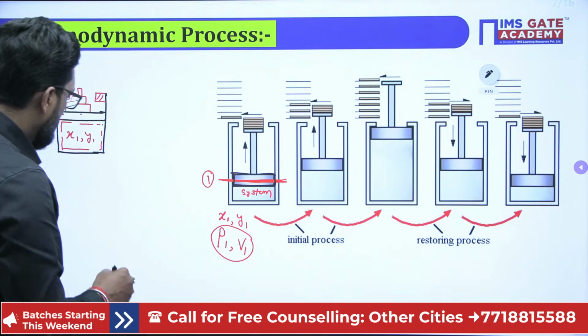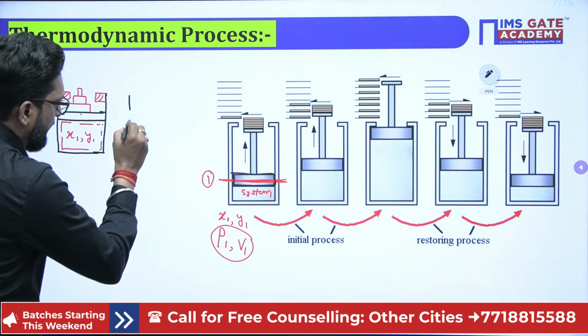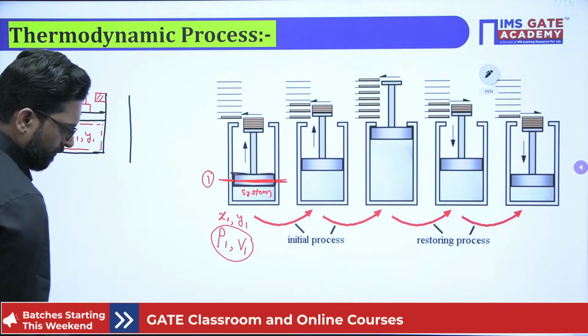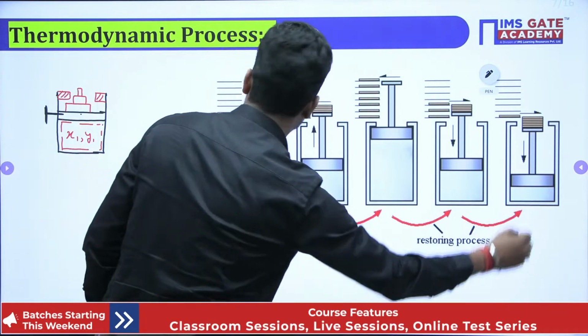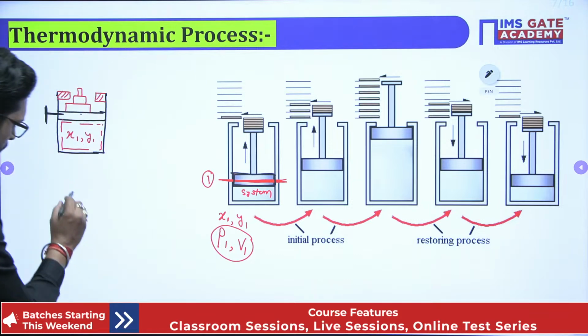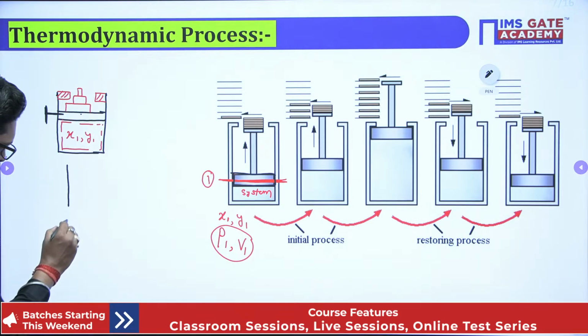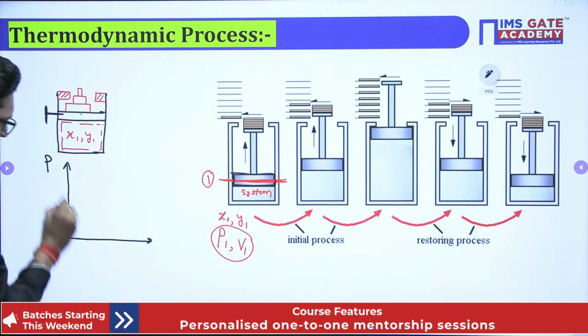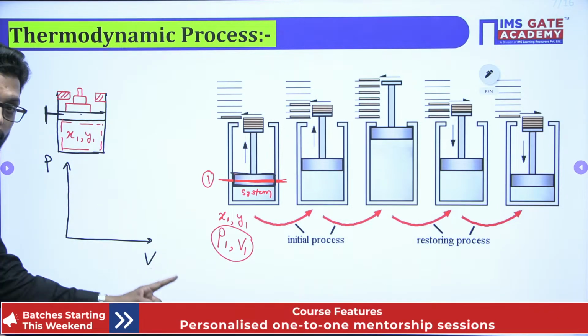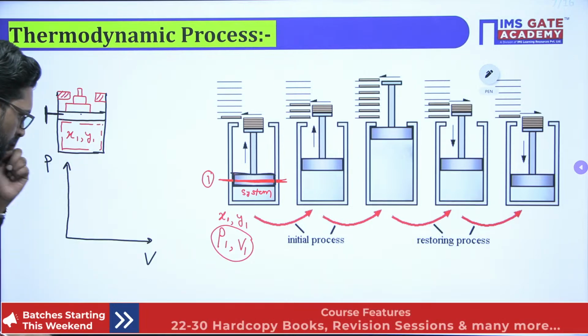So we have to draw a graph. Let's suppose this is your pressure P and this is your volume V. This plane is called the thermodynamic plane.